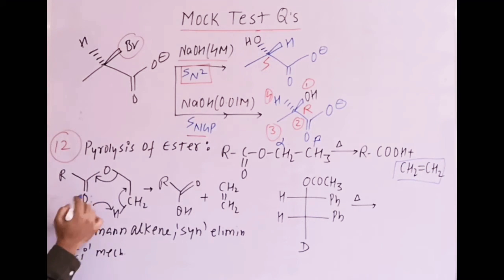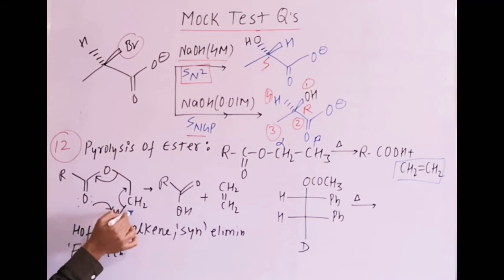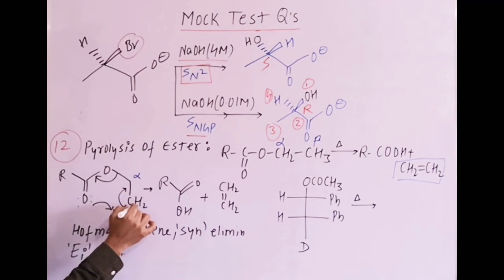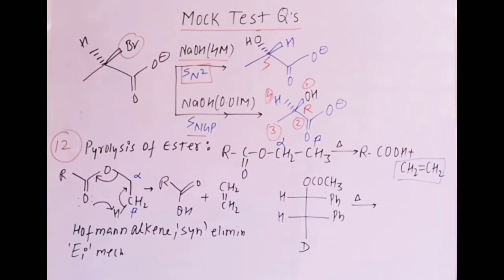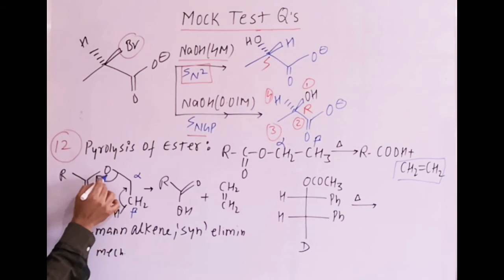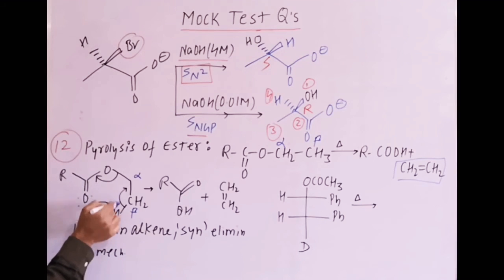Now how is it possible? This is the structure, RC double bond O, O, CH2, CH3. This is alpha, this one is beta. Clear? Then this oxygen takes this hydrogen, H plus, and these electrons shift to the double bond. When it donates the electrons to H plus, this bond shifts there and a cyclic transition state is formed.